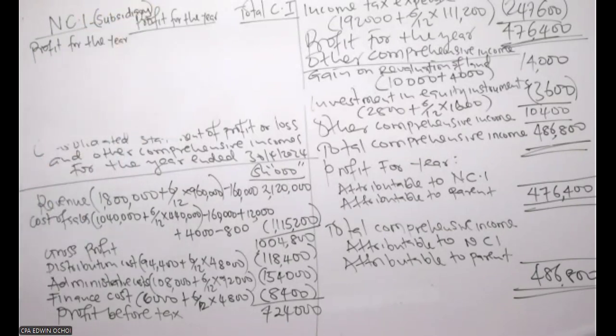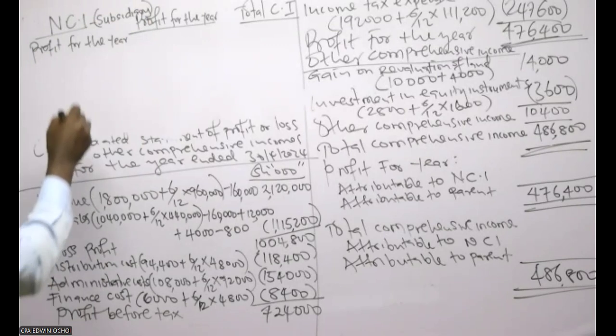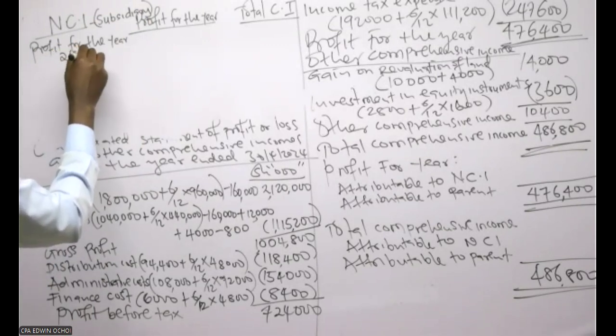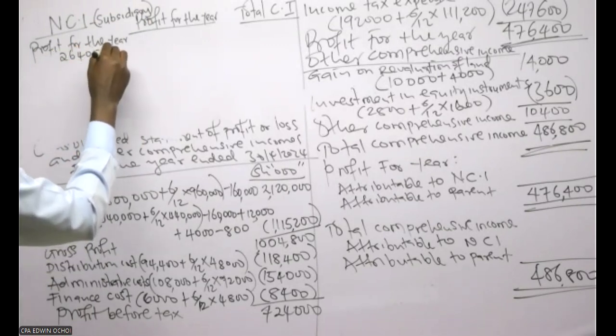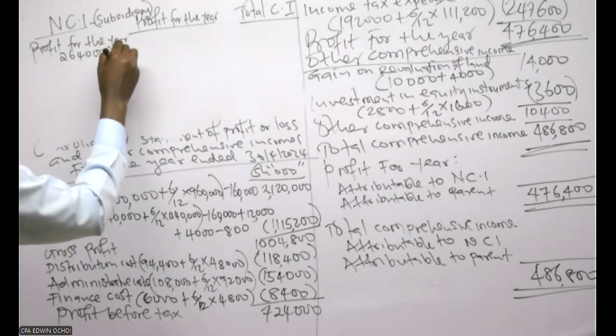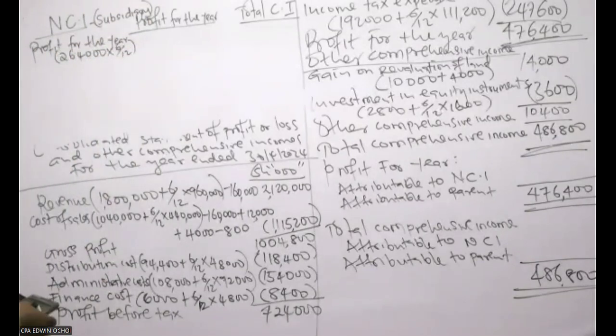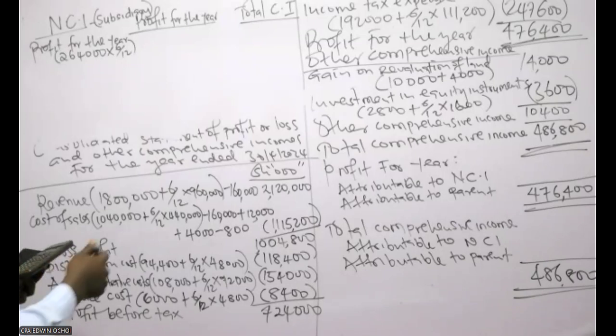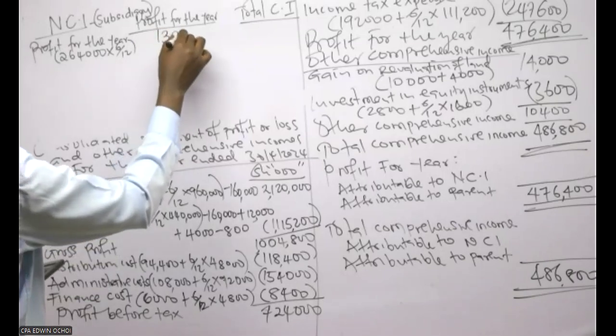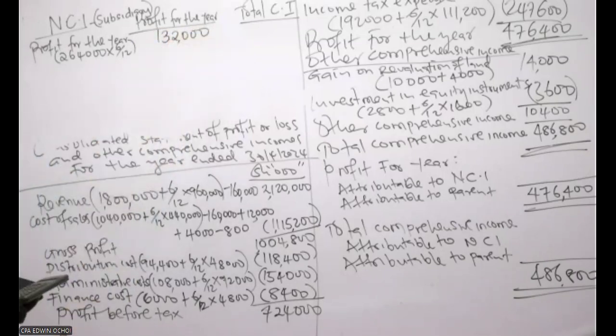So the profit for the year is 264,000. But remember, this subsidiary was a subsidiary for 6 months. So that is 264,000 divided by 2, which is 132,000. So we need to start with profit for the year, then we adjust it.